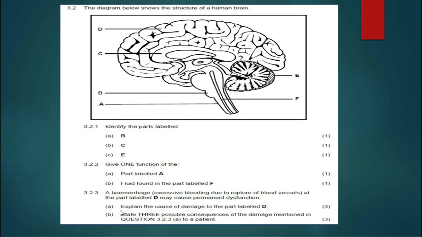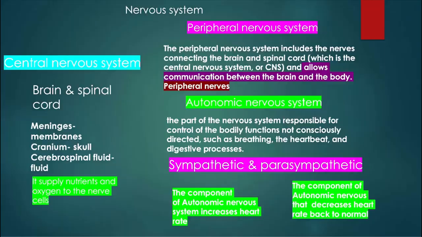That's your answer. And then the last question, state three possible consequences of the damage mentioned in question 3.2.3. What happens if your cerebrum is damaged? You will lose sensation, and you will lose memory, and you will also not be able to initiate voluntary actions, because the cerebrum is responsible for voluntary actions.